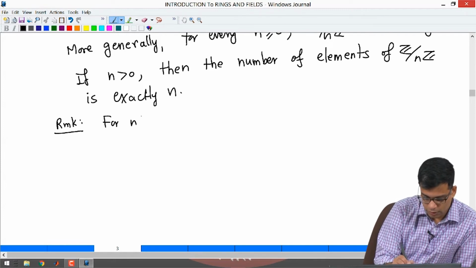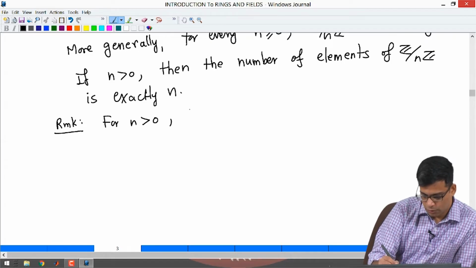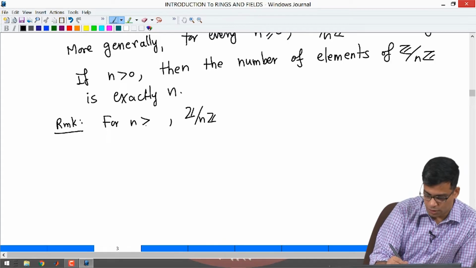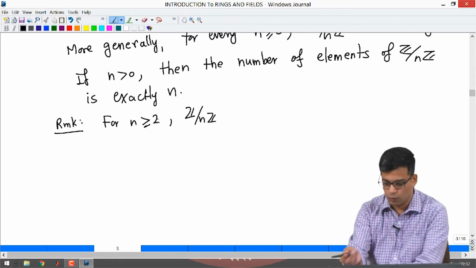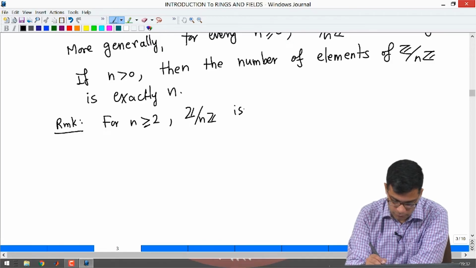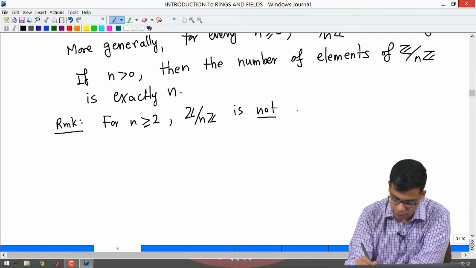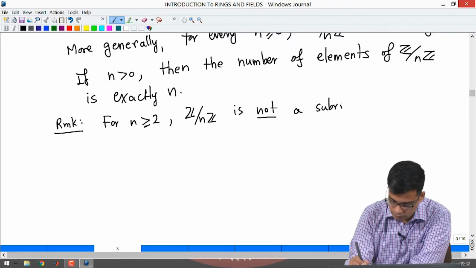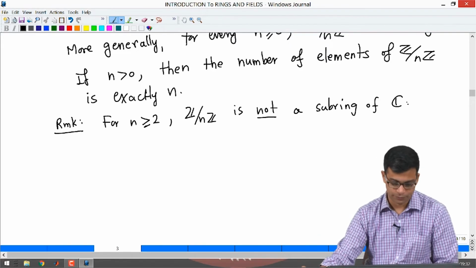For n positive, Z mod nZ, let us say n at least 2, because for n equal to 1 you get the 0 ring, that is certainly a subring of C. So for n at least 2, it is not a subring of C.